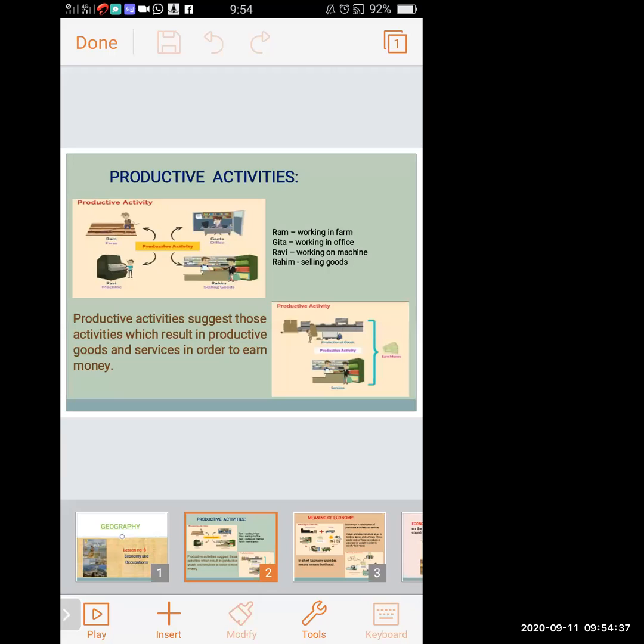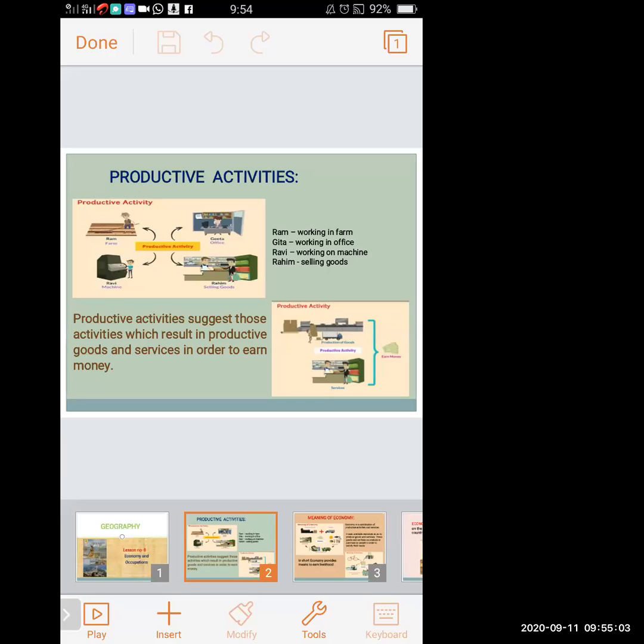And the fourth is Rahim. He is selling the goods to the consumer. The consumer will pay him for the goods. So these are all activities done by different people, and all the activities are different from each other. Everyone does an activity from which they earn money. These are called productive activities.